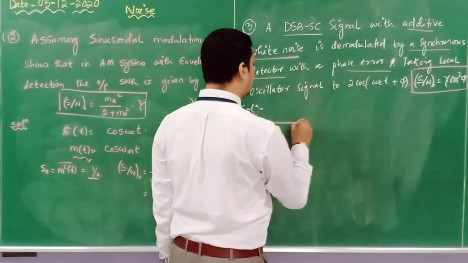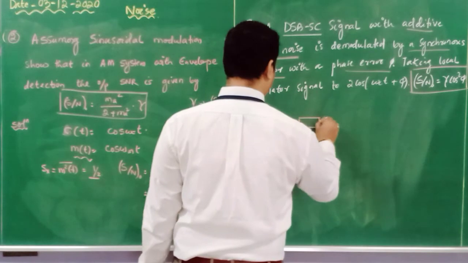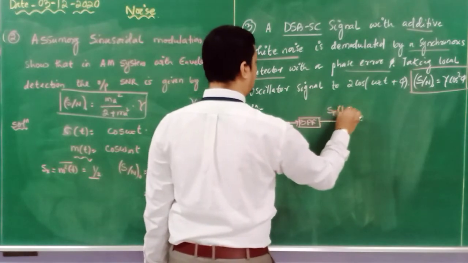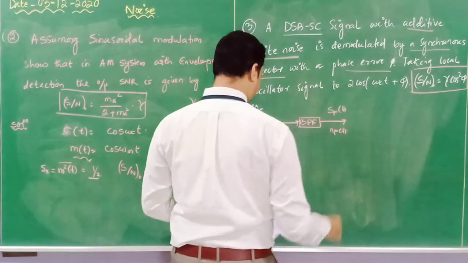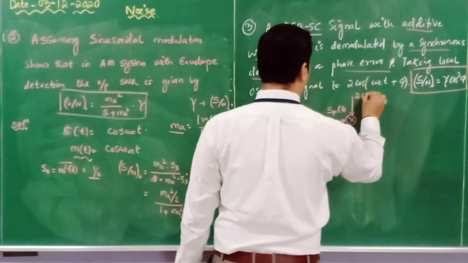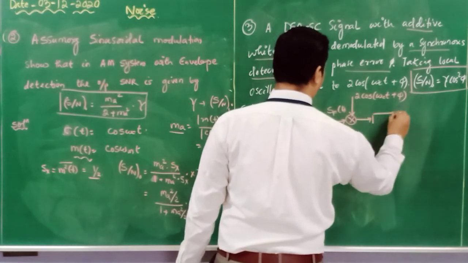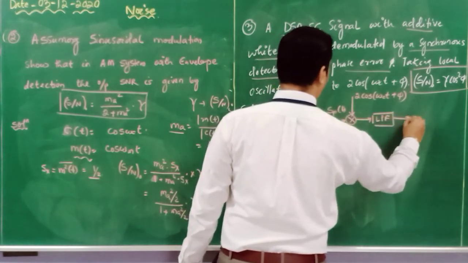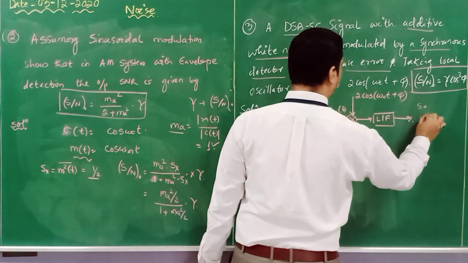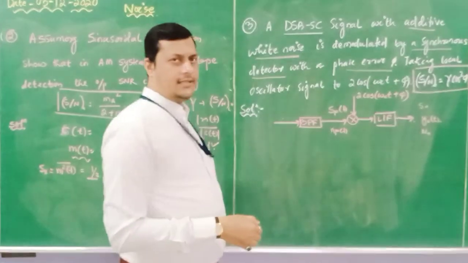First let me draw the synchronous detection part. First, this is the band pass filter, because through the band pass filter we will get SF of t and NF of t, and then it enters the mixer in which the carrier component is 2 cos omega ct plus phi, followed by an LPF, and then we determine the output signal and noise.